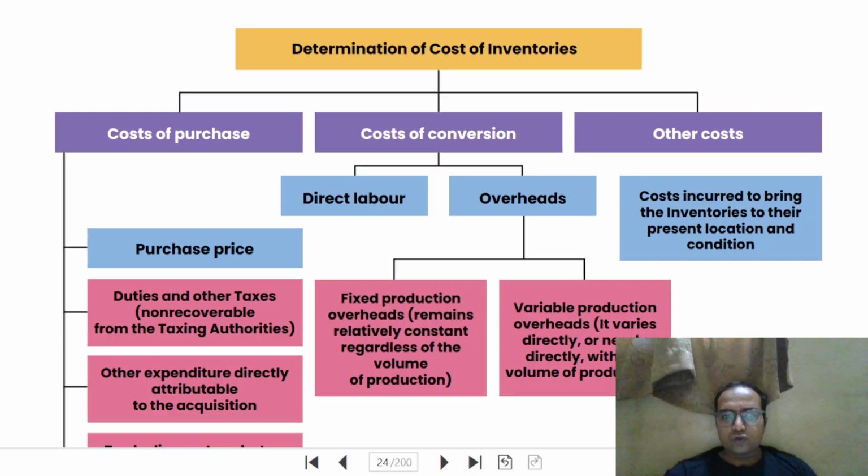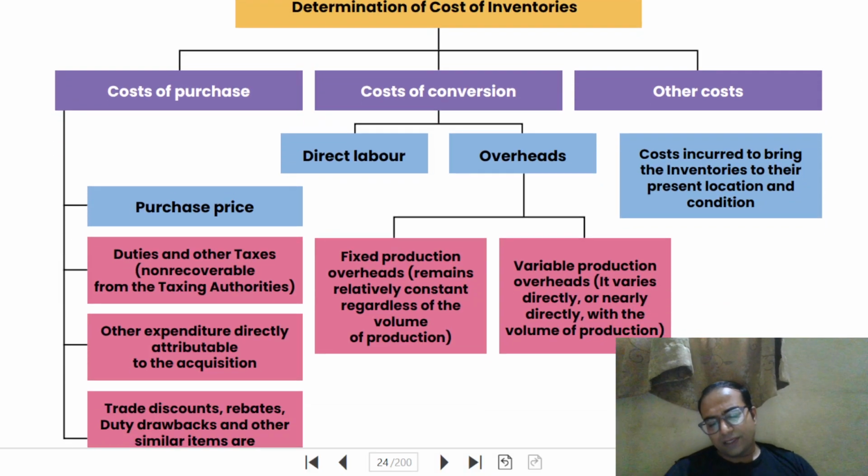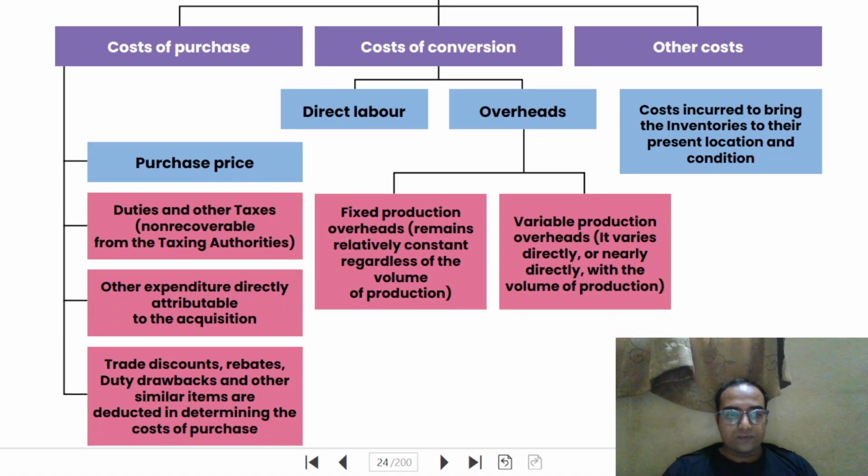How to determine the cost of inventories? So it is similar to valuation of any other asset, that is the direct costs which are incurred to bring that asset to the location and condition necessary for it to put to use, that is purchase price, any duties and taxes which are non refundable. Okay, any other expenditure like freight cost, right? Which is necessary for that item to bring them to factory location. We don't include trade discount rebates in the cost of purchase of inventories.